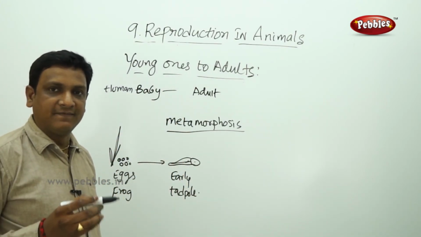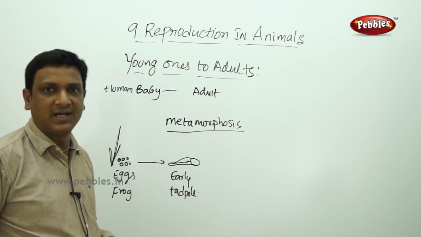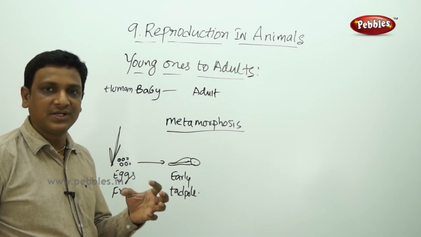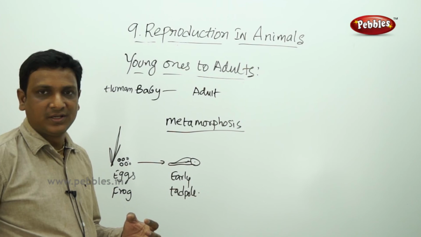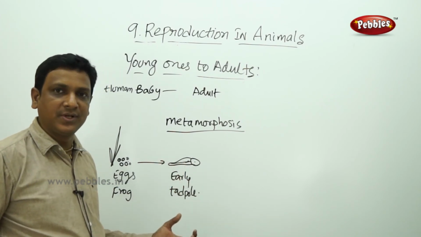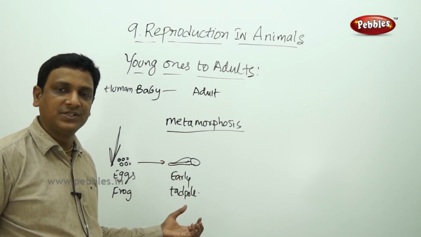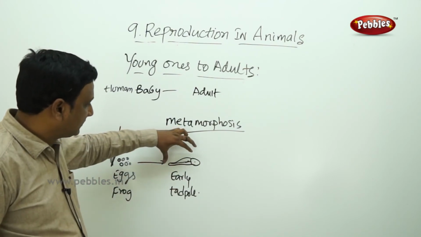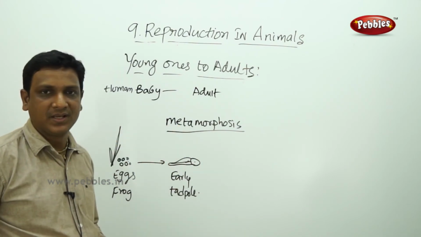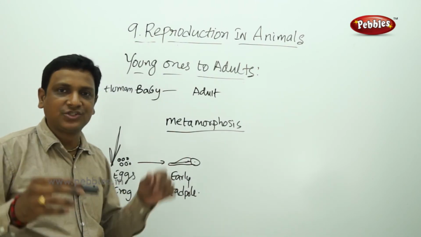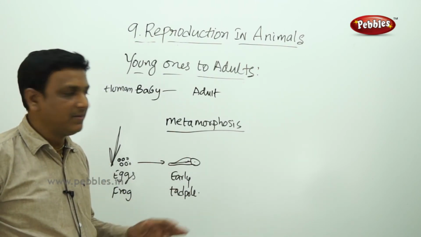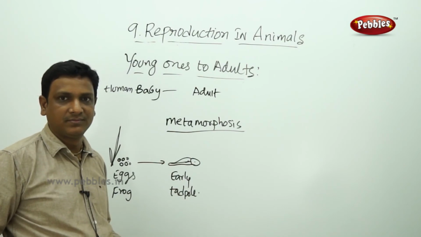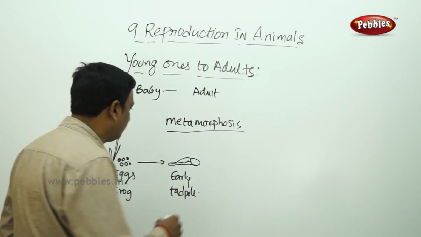When the young fish and this tadpole are mixed together, it is very difficult to identify which is frog and which is fish. Its form is exactly like a fish. It does not show any hands or legs. It will be swimming just like a fish in the stage of early tadpole.